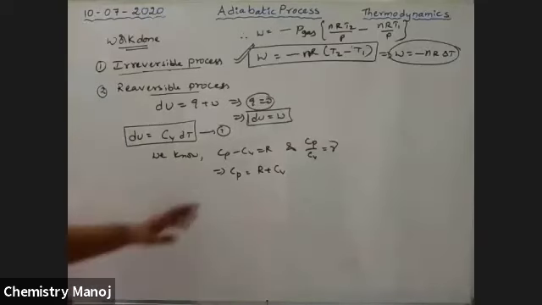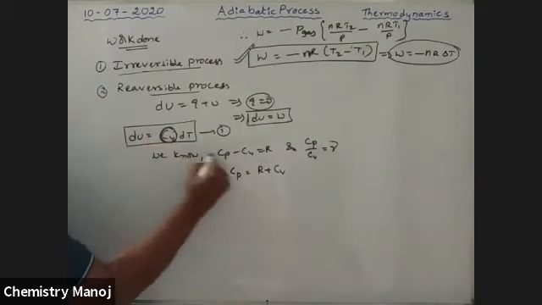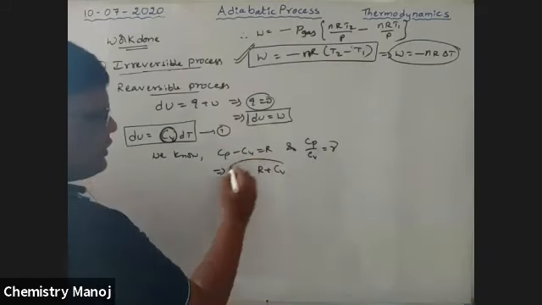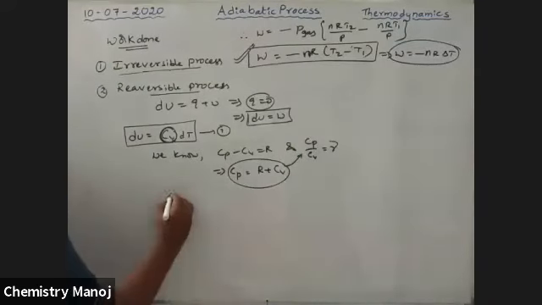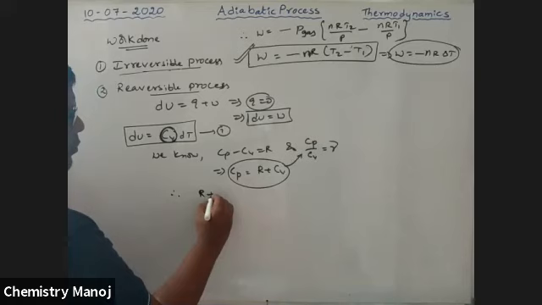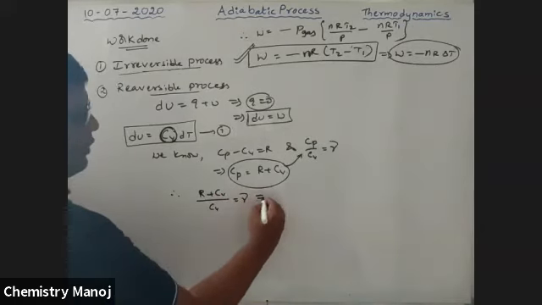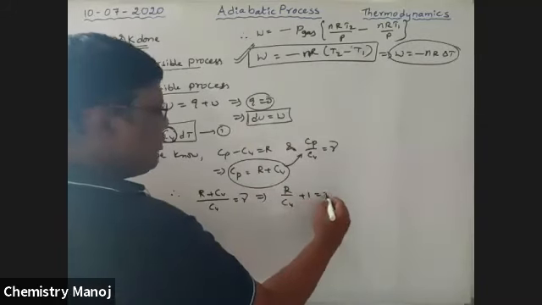I am trying to calculate the Cv value, which we collect from these relations. Substitute this Cp value in this relation. Therefore, (R plus Cv) by Cv is equal to gamma. That implies R by Cv plus 1 is equal to gamma.